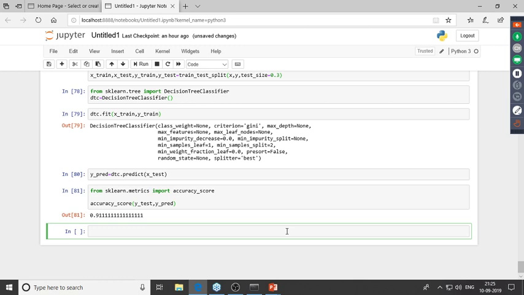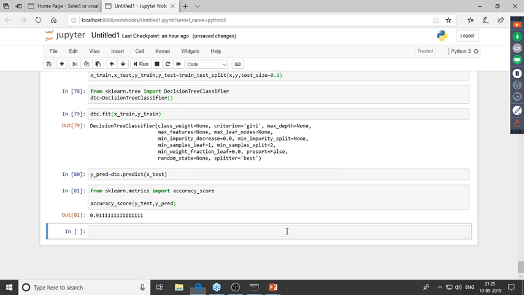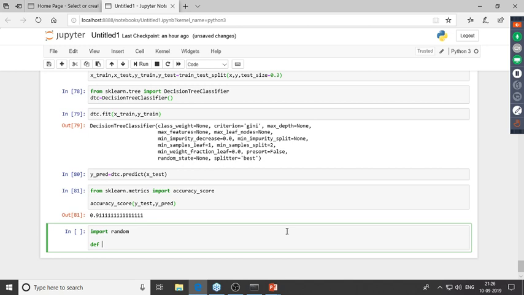And then we've got a final question over here. So this is an interesting question. We'd have to create a user-defined function, dice, which would return a value between 1 to 6 every time we invoke it. Right, so we basically have to create a virtual dice over here. And to get a random number, we would need the random module. So I'll type in import random, and I'll create this function.